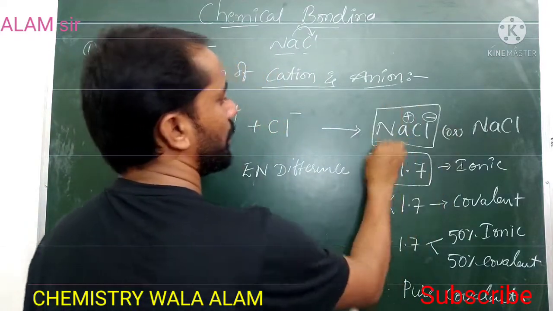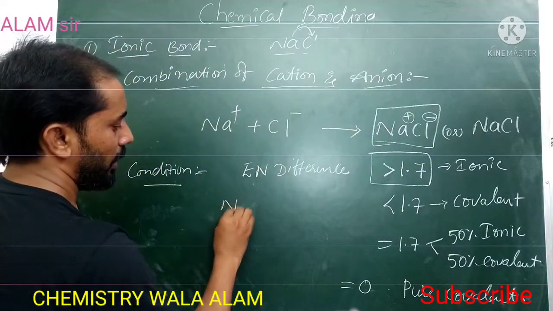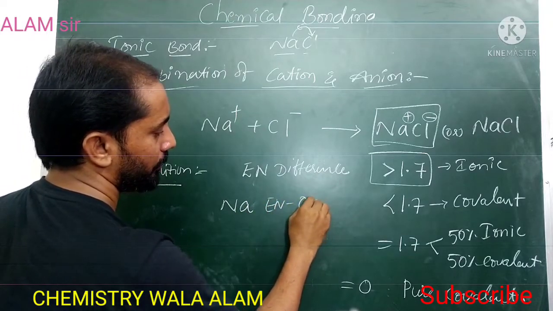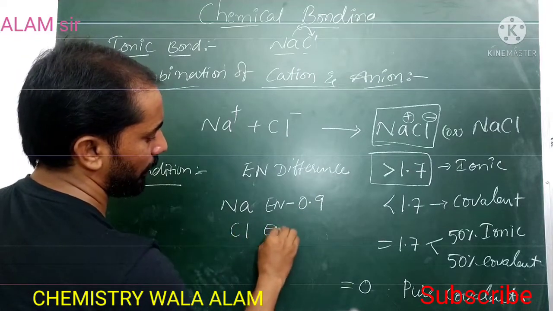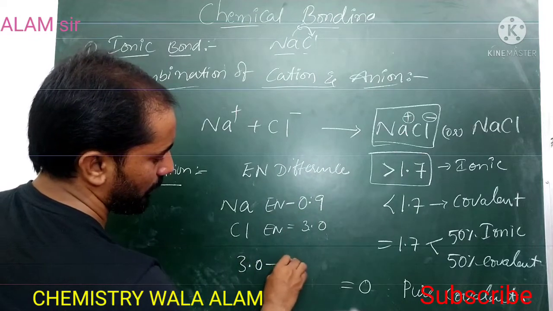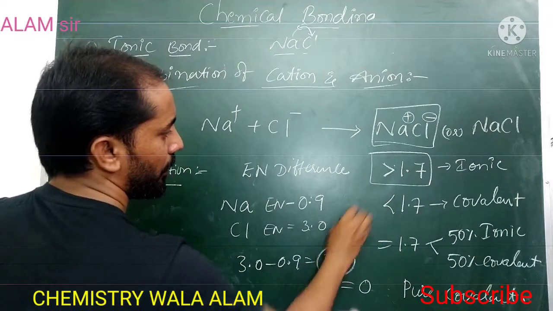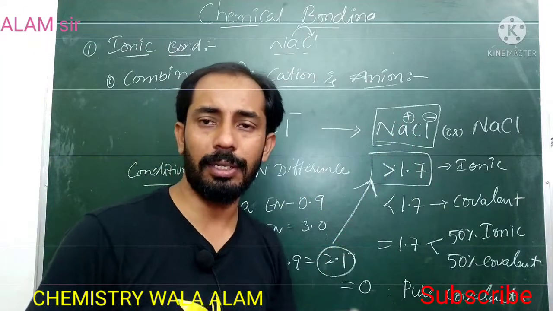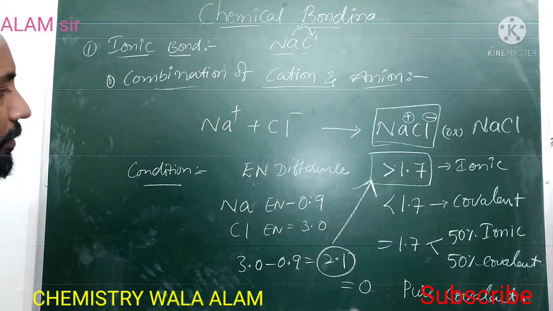Now let us check the electronegativity difference in NaCl. The electronegativity value of sodium is 0.9, and that of chlorine on the Pauling scale is 3.0. The difference is 3.0 minus 0.9, which equals 2.1. 2.1 is greater than 1.7, so the bond in NaCl is an ionic bond.